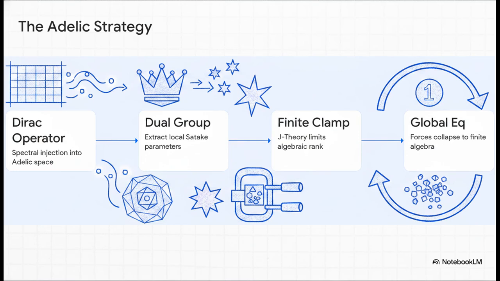Implementing this requires a very strict 4-step strategy. Step 1, we inject the finite lattice spectrally using a generalized Dirac operator. Step 2, we map it over to the Langlands dual group to extract the local Satake parameters. Then step 3 is the clamp, the J-theory finite clamp, which limits the algebraic rank. And finally, step 4 uses a global functional equation to force the global conductor to equal 1, which mathematically collapses the entire state space right down into a finite algebra.